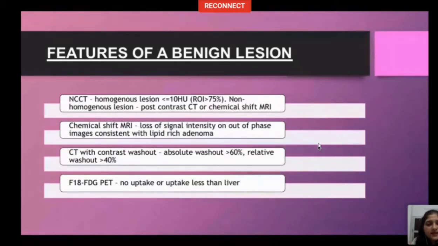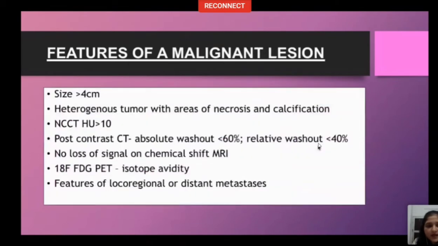Now, in adrenal incidentaloma, 60 to 70% lesions are benign, and out of that, approximately 80% lesions are adenomas. So actually what this slide depicts are features of an adrenal adenoma. Next, we will read about features of a malignant lesion. What do you see when you suspect malignancy?